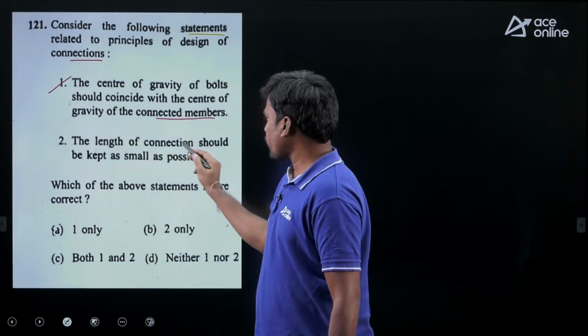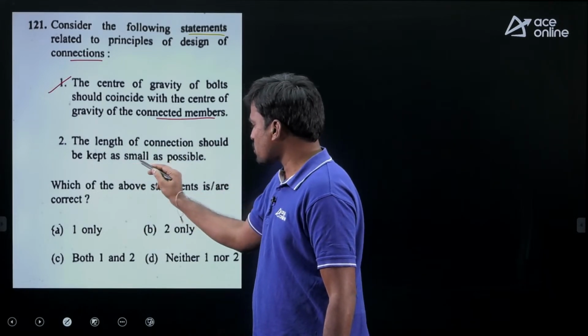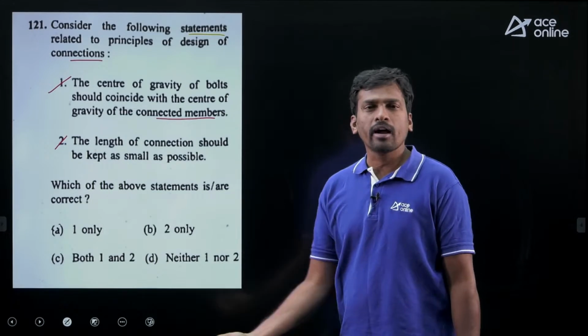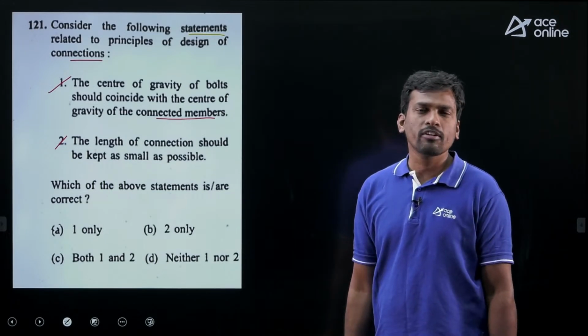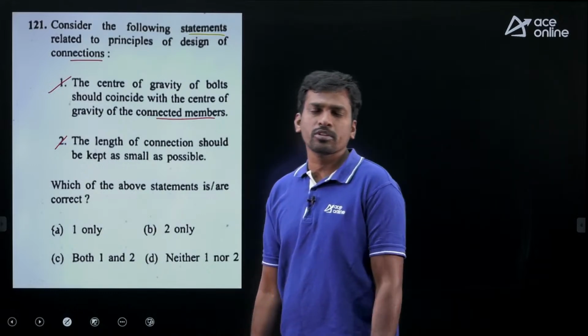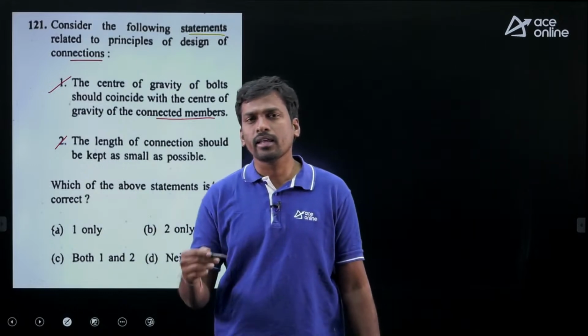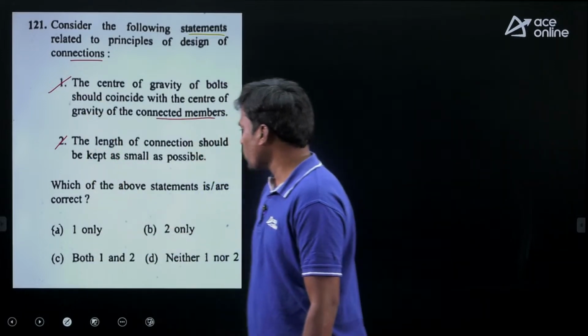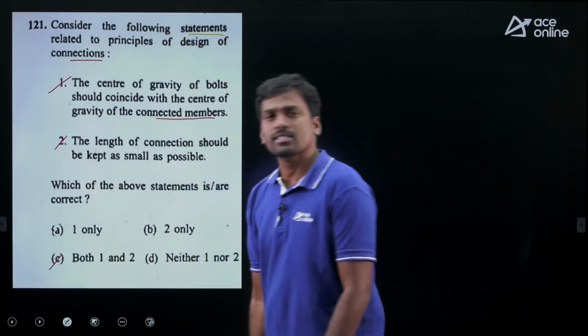Second, the length of connection should be kept as small as possible. Yes, if it is a long joint or long connection, stress distribution will become non-uniform. If the stress distribution is non-uniform, then there is a reduction in the strength. Then 1 and 2 both are correct, so option C is correct.